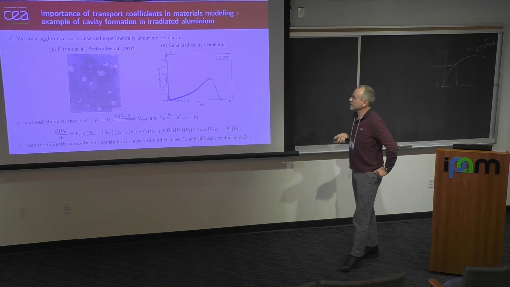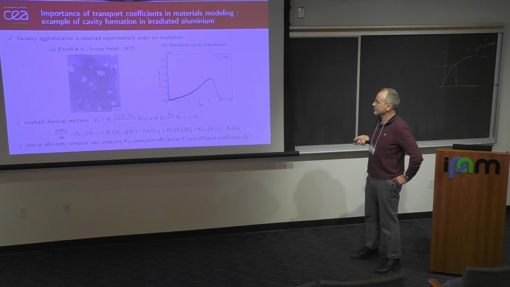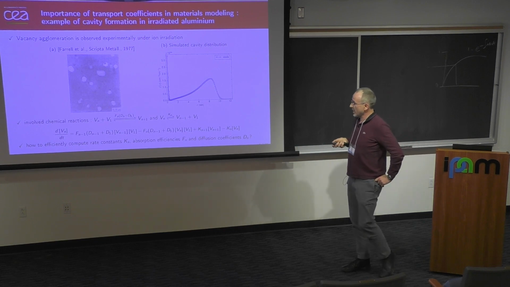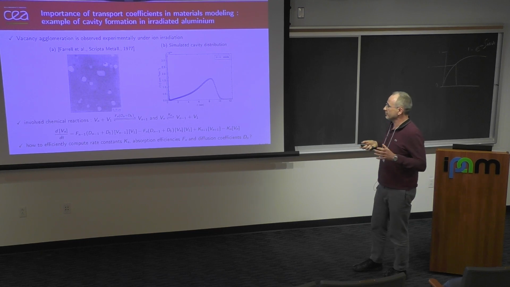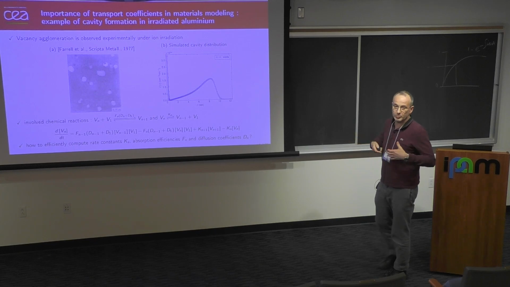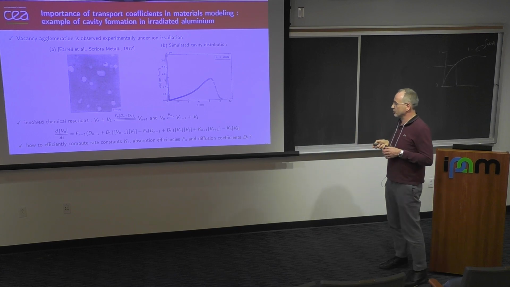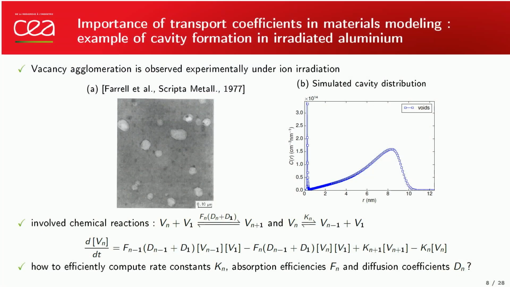This slide explains why mass transport and diffusion coefficients are important in materials science. For example, if you study the aging of materials under irradiation, you have the coarsening of aluminum under electron irradiation. They produce cavities that grow with time, and in the model to predict the evolution of the microstructure, you need this diffusion coefficient in the kinetic rate equations.